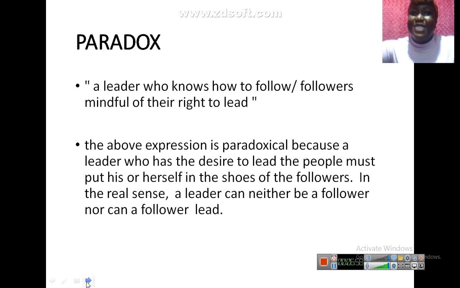So they are in it together. It's like a big boat, and they are all in one ship. Are you getting it? So you can see it sounds paradoxical. You understand? He must put himself or herself in the shoes of the followers if you want to lead people. But looking on the surface, a leader can neither be a follower, and a follower cannot lead. But all these things are just about appellations.